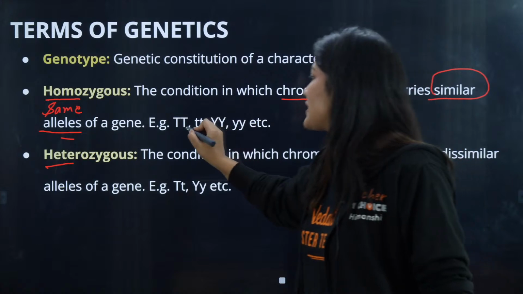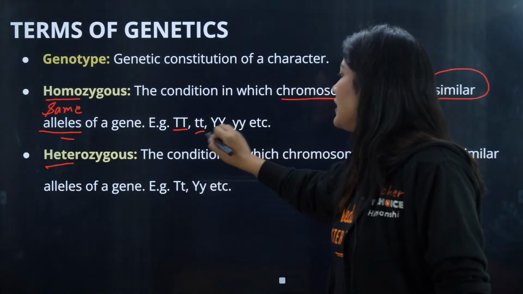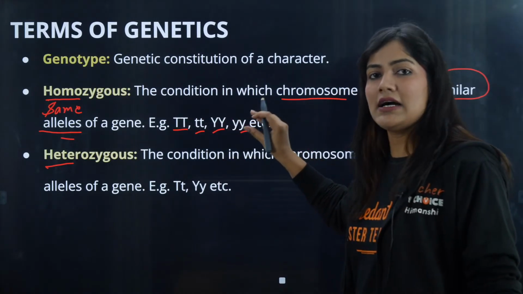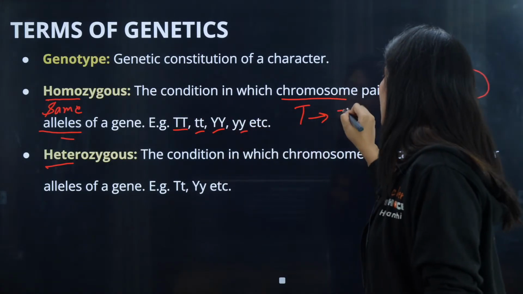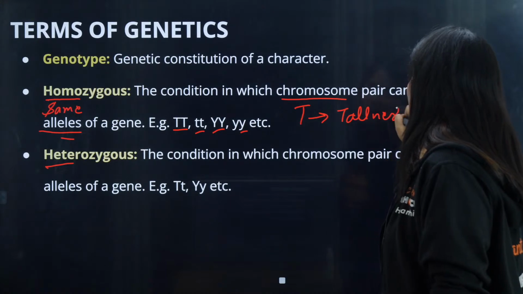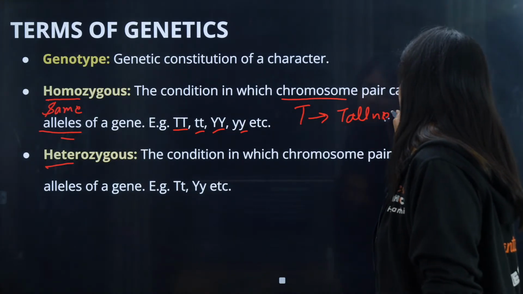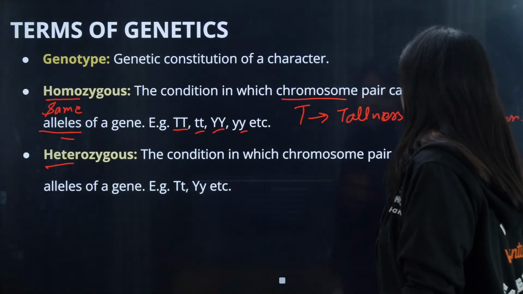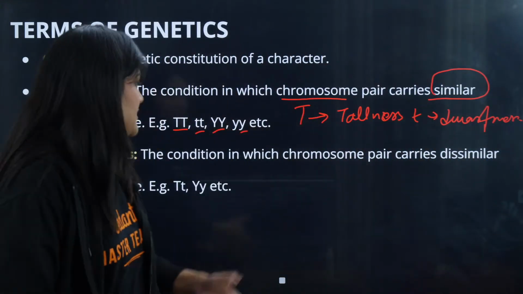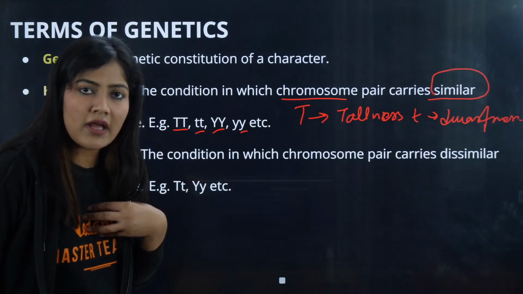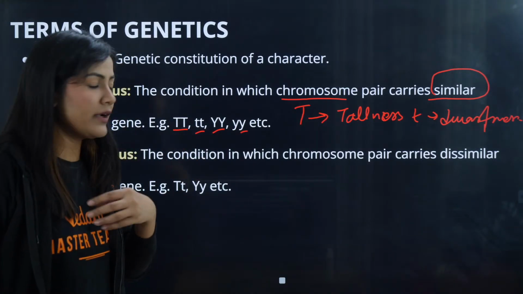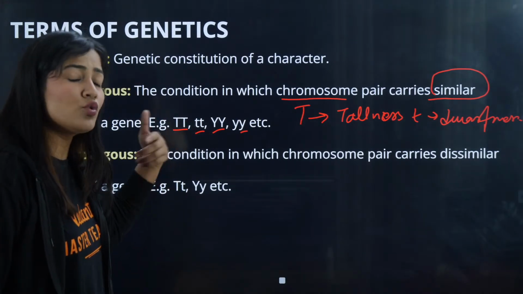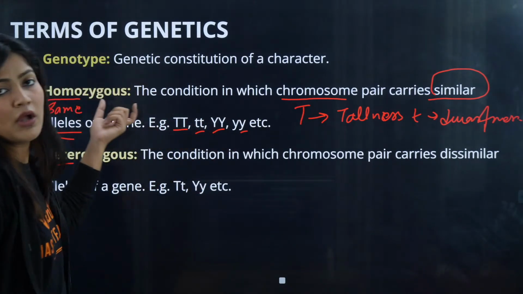So we are going to write it as capital T, capital T, small t, small t, capital Y, capital Y, small y, small y. Now, these alphabets represent alleles. For example, capital T is coding for tallness and small t is coding for dwarfness, the short-heightedness. So these are your alleles. If there is presence of both T and T, we are a homozygous organism. The two alleles can be the same, and if they are the same, we are homozygous.